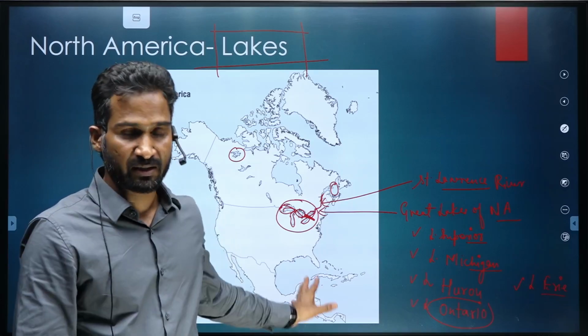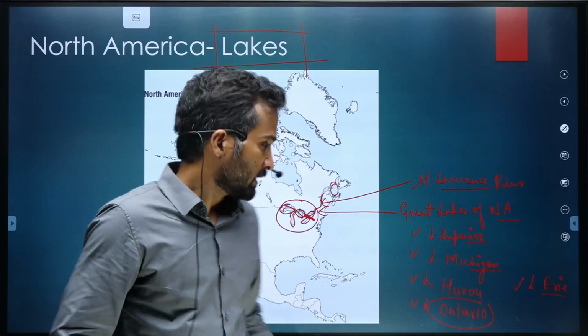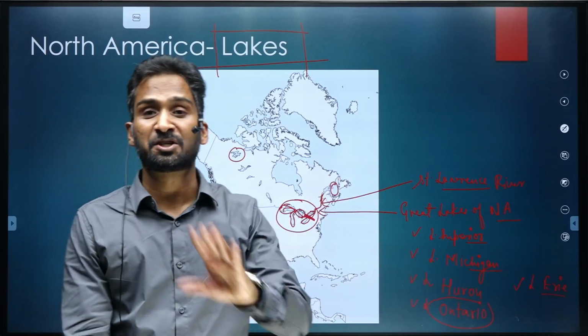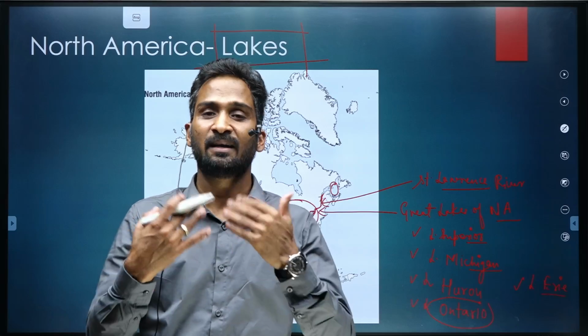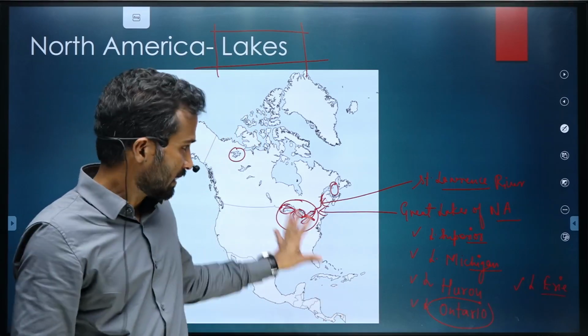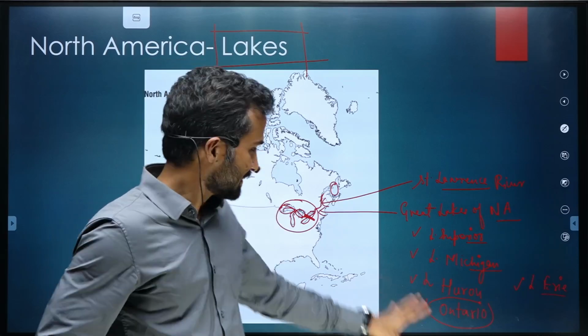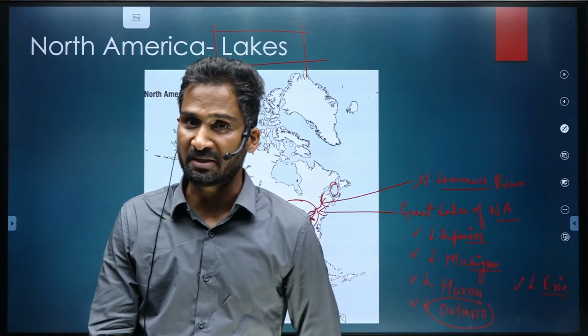We'll see that once we talk about coal and iron. In this area a large number of iron and steel industries and dependent industries will develop, and that is the reason this is one of the most developed regions of US and Canada.